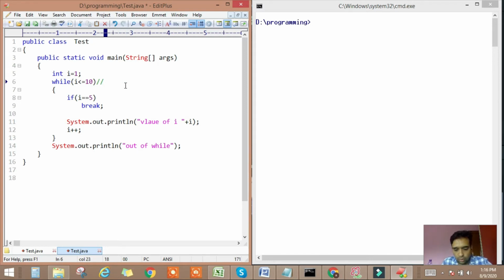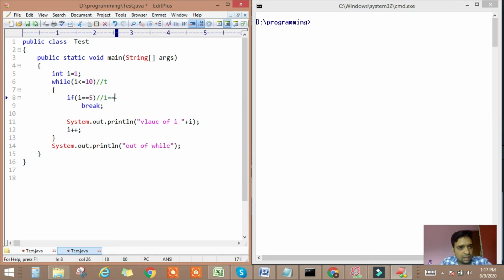That means this expression returns the value true. Then the block of while will get the chance, and inside the while we have an if condition, and here we are comparing the value of i. Here the value of i is 1.